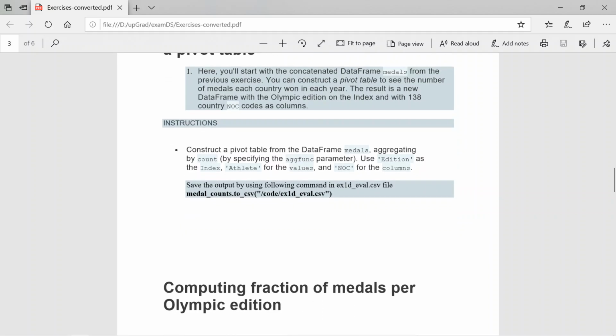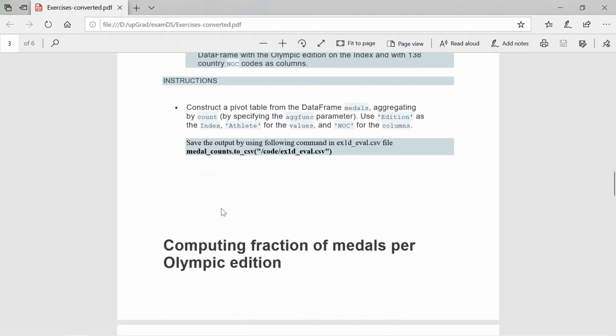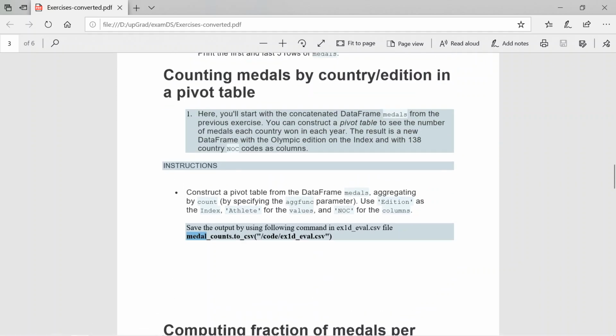They also give the instructions. First, construct a pivot table from the data frame medals. Aggregate by count by specifying the aggregate function, which is a parameter in the pivot table. Use edition as the index, which they already mentioned, Athlete for the values, and NOC for columns. Finally, save the medals count data frame to a CSV file. So let's do this one.